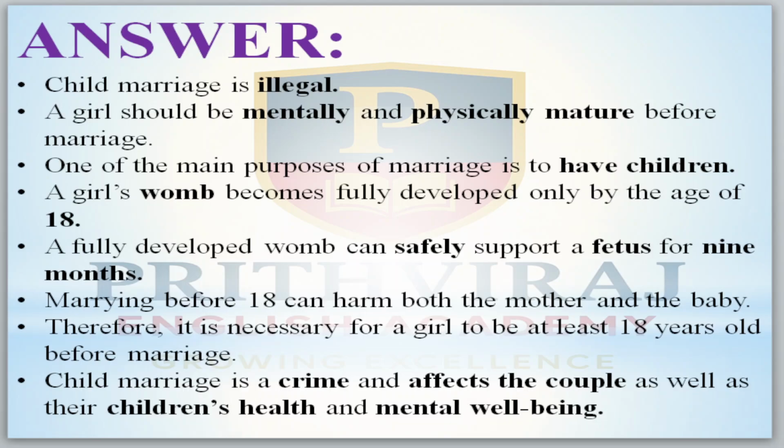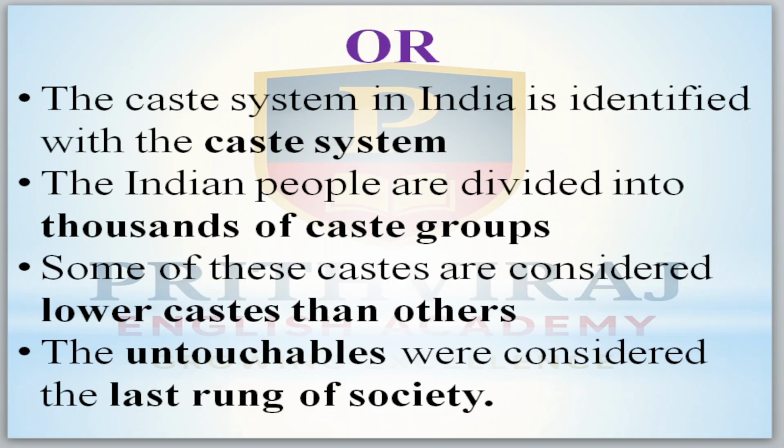Child marriage is a crime and affects the couple as well as their children's health and mental well-being also. Okay, because of this, we have to prevent child marriage. Now come to the next, untouchability. How is it a social evil? Untouchability is identified with the caste system only. Okay. The Indian people are divided into thousands of caste groups.